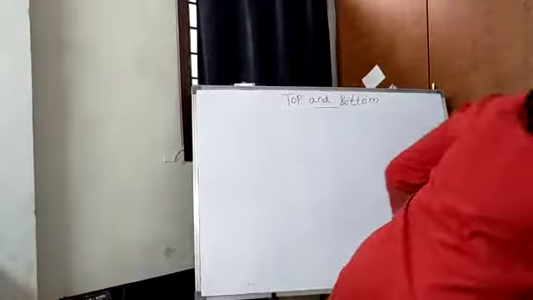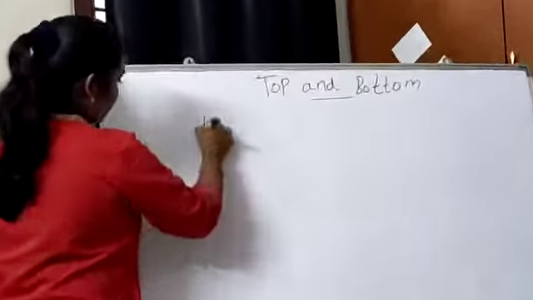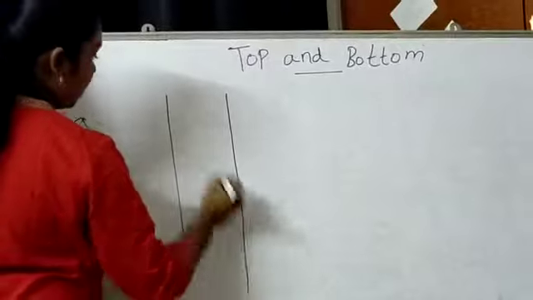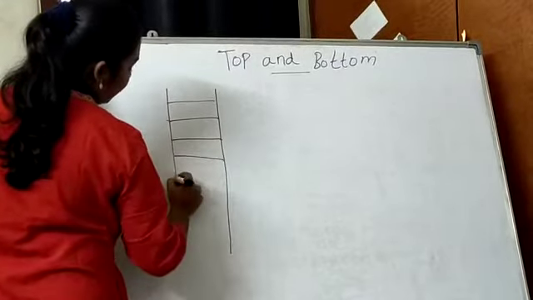Now I will give you an example. Now children, this is a ladder. Ladder ante telusa, nichena. This is the ladder.